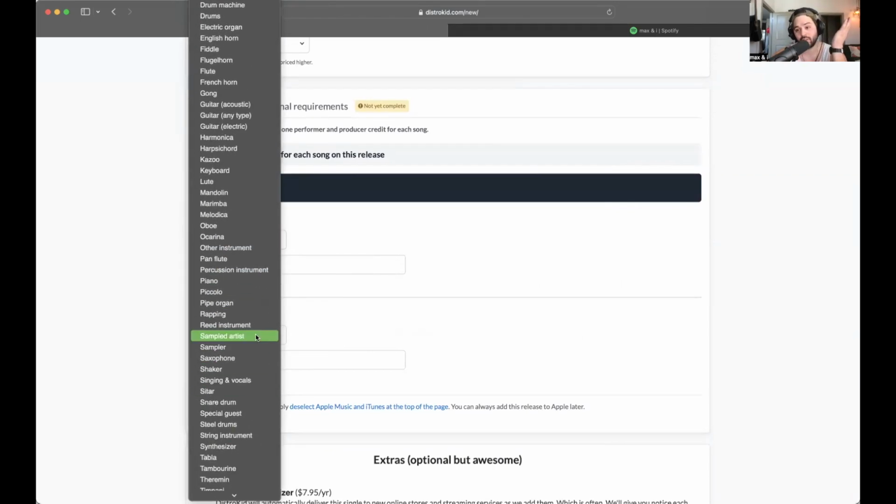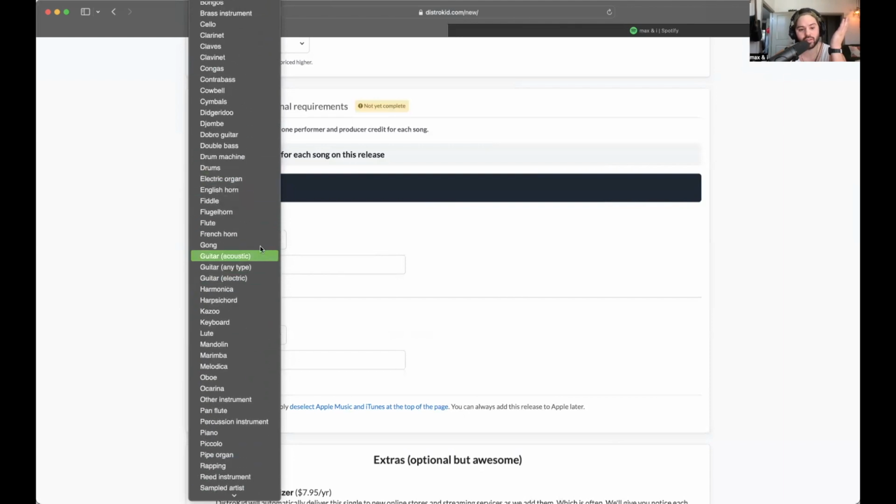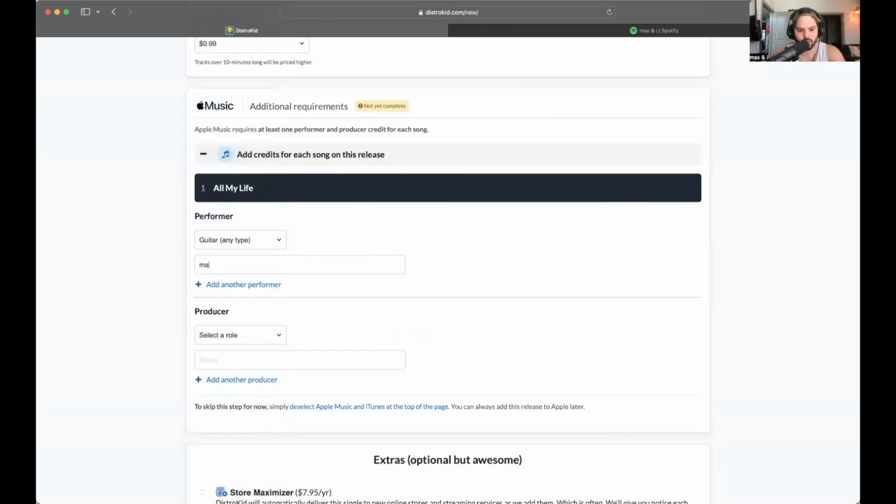Now, again, this is one of those tricky things. I hate to do this without having written the song and show you guys how to do something incorrectly. But let's just say if I were to perform the song, which I probably will not, if I were to perform this, I'd pick up the guitar. So let's say that performer would be Max and I. I would go under the artist name.